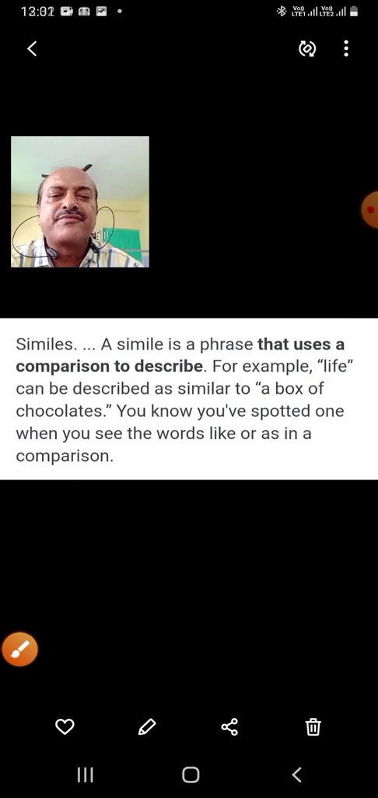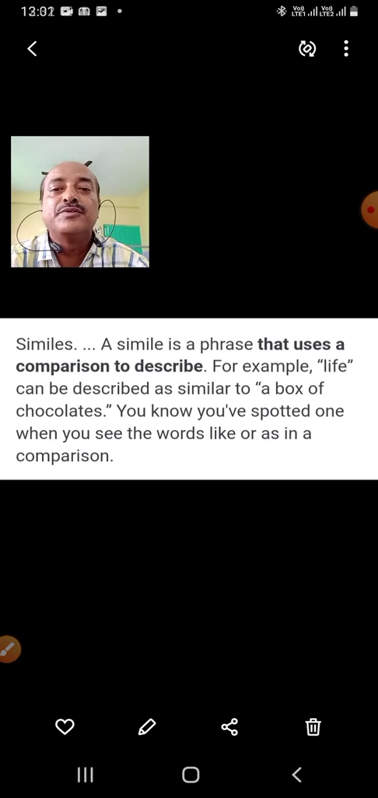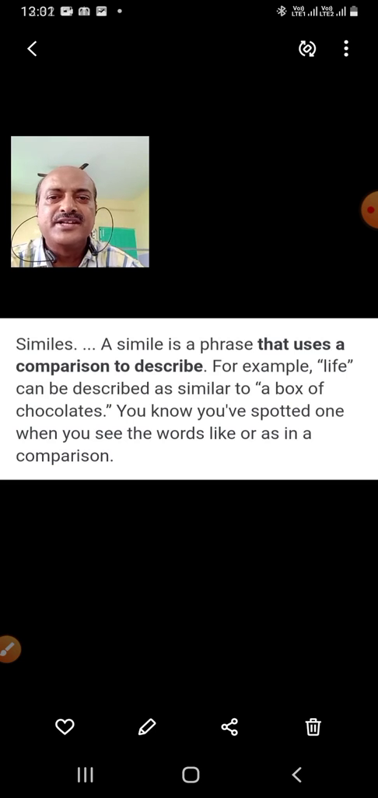A simile is a phrase that uses a comparison to describe. For example, life can be described as similar to a box of chocolates. You spot a simile when you see the words like or as in a comparison. When you want to compare one thing with another, we use similes. Now, let us see some examples of these similes.